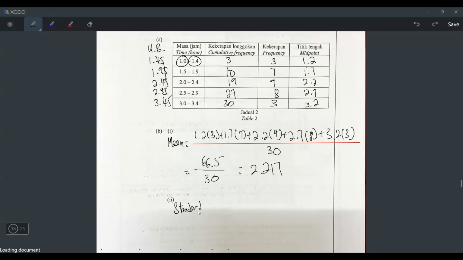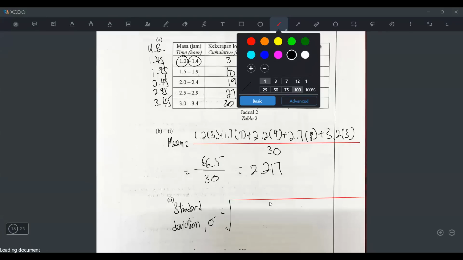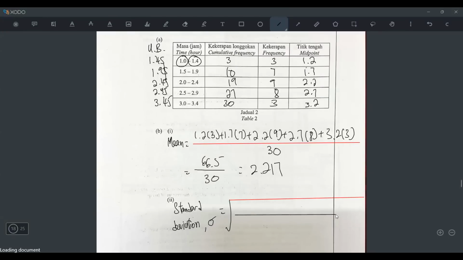For standard deviation, if you are lazy you can use the symbol for standard deviation. What's the formula? It will be square root. Why is there a square root? Because standard deviation has a square root. And then here there will be a fraction line, and after the line I have to minus the mean squared. The mean I found already is 2.217. But if one day when you do the question you don't have the mean, you have to find the mean.